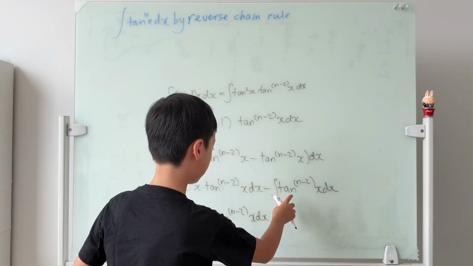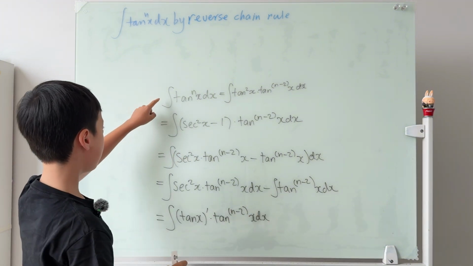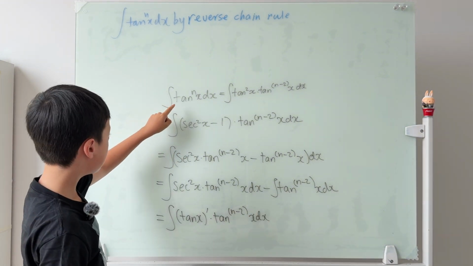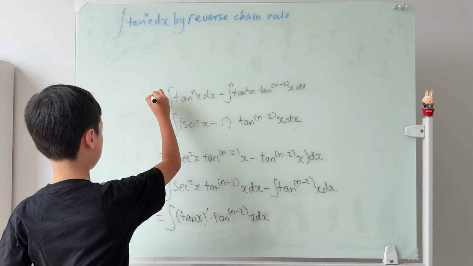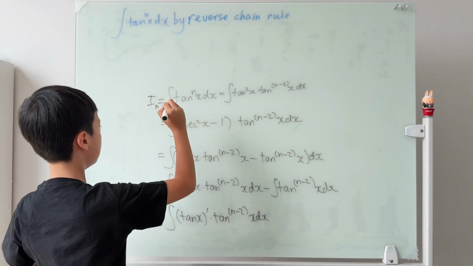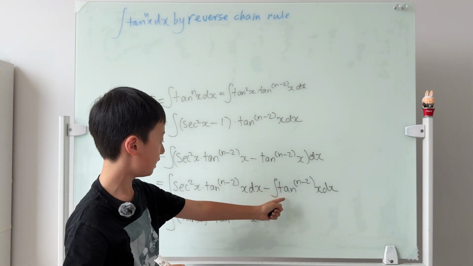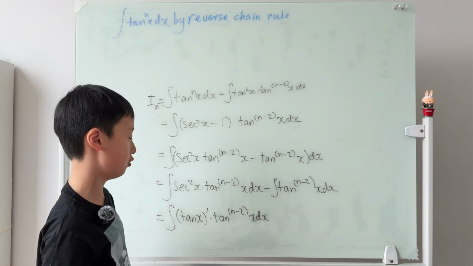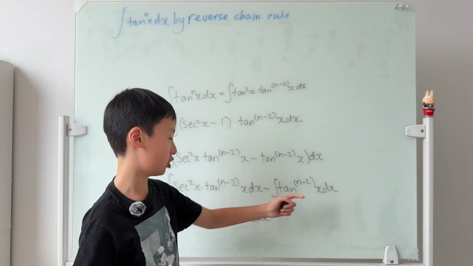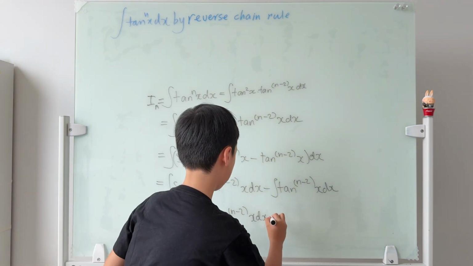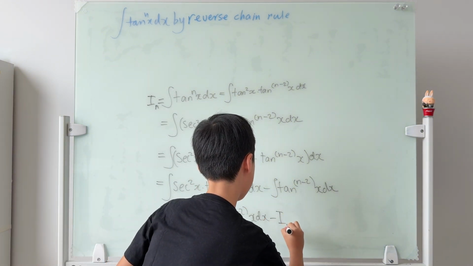And then, if we let I_n be equal to the starting integral, which has power n, then we can write this as I_(n-2), because the power is just n minus 2. So then minus I of n minus 2.